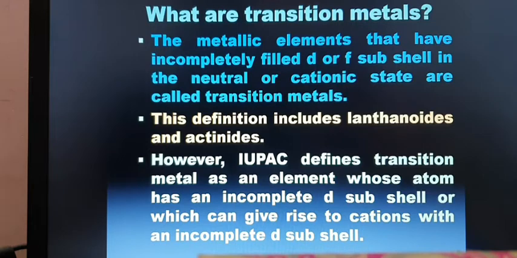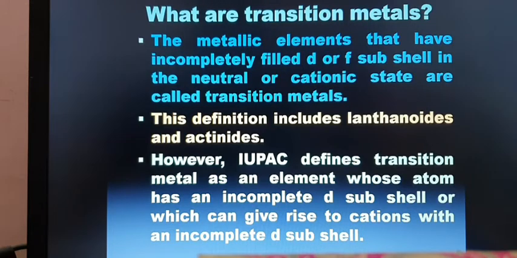Lanthanoids, actinoids or inner transition elements are also called f-block elements. However, IUPAC defines a transition metal as an element whose atom has an incomplete d subshell or which can give rise to cations with an incomplete d subshell.